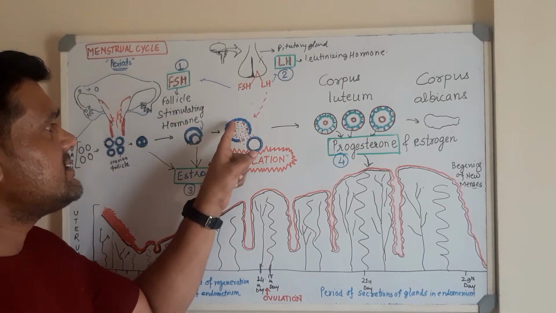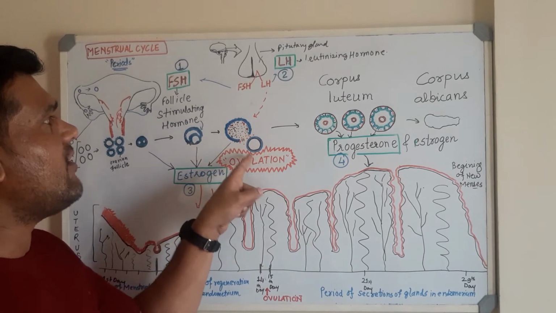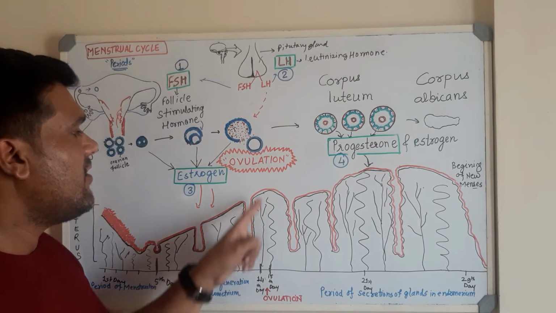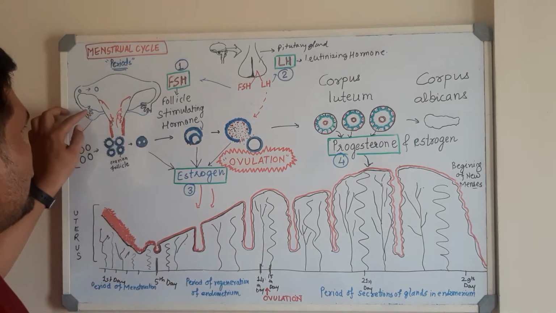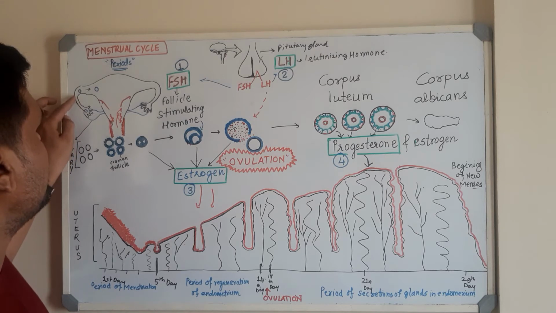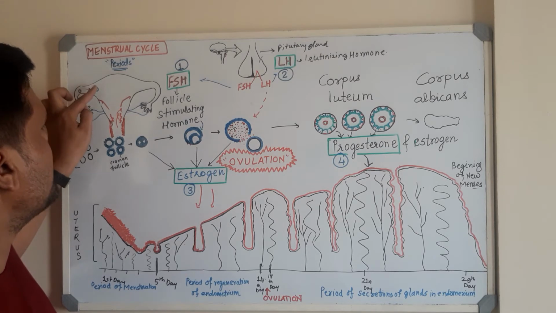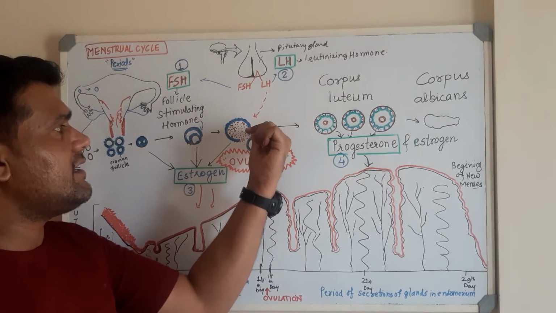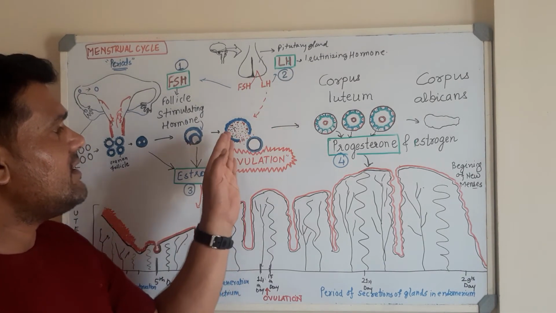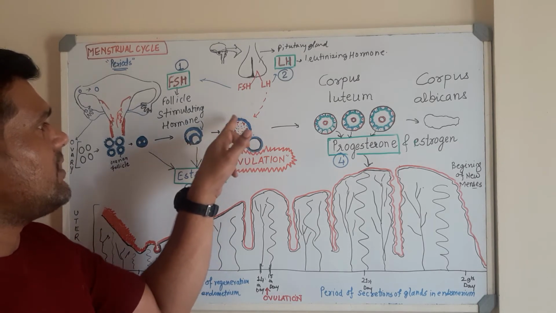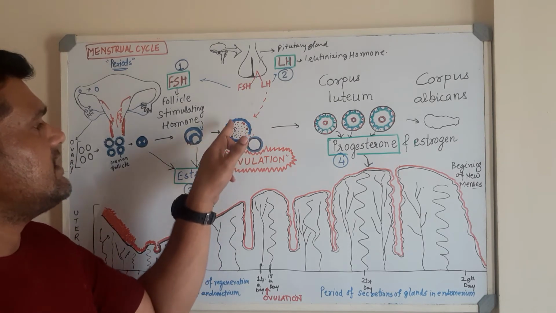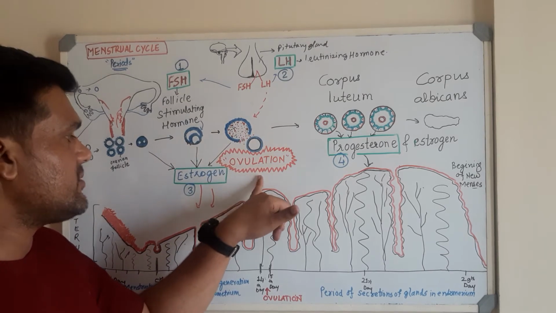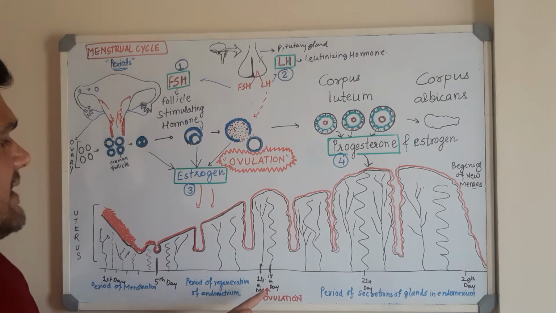And what happens, there is release of the ova now from the follicle that takes place, and this process is known as the ovulation. अब ovary release हो गई, and that ovary is coming out through this fallopian tube to this particular uterus. Okay, so this process of the release of the ova from the ovarian follicle is known as what? It is known as the ovulation. The process of ovulation gets over by the 14th day.